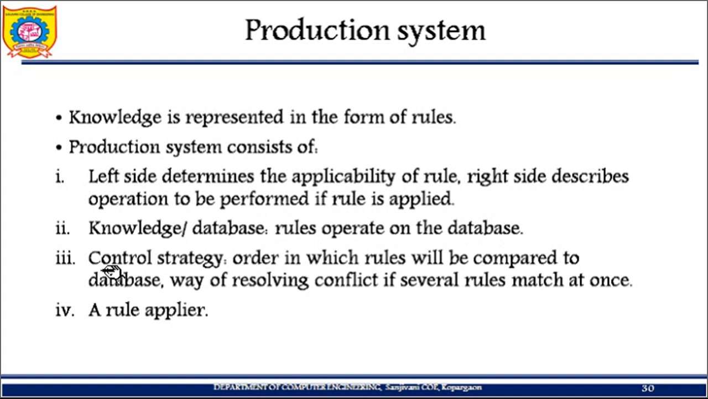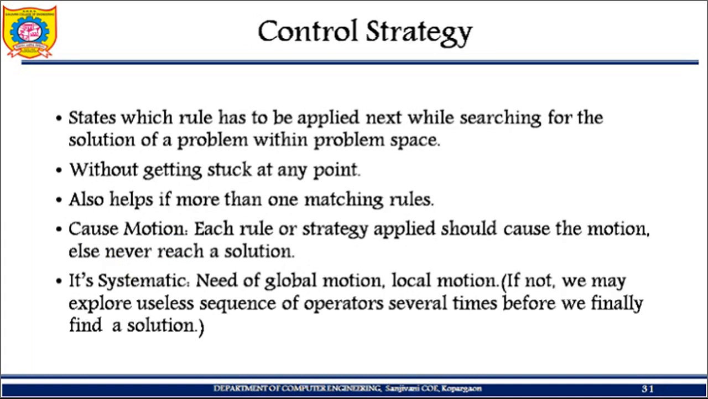Control strategy. What do we require? We require a control strategy in order to decide which production rule has to be applied. Further we are going to study control strategy. It describes the order in which the rules will be compared to the database. If more than one rule gets matched, then which one should be selected? Everything is finalized with the control strategy and a rule applier. So let us see what a control strategy is.